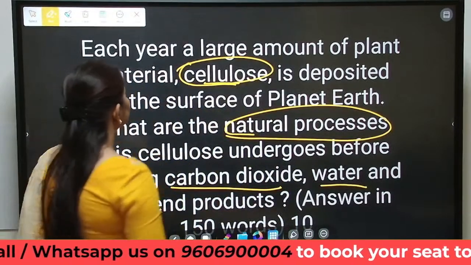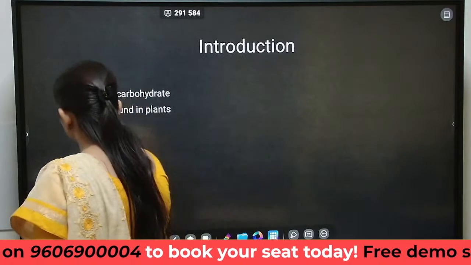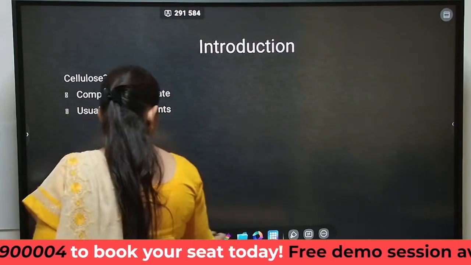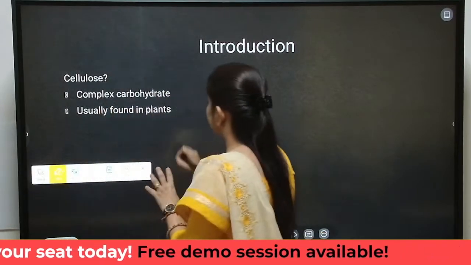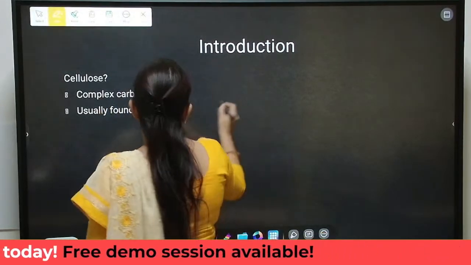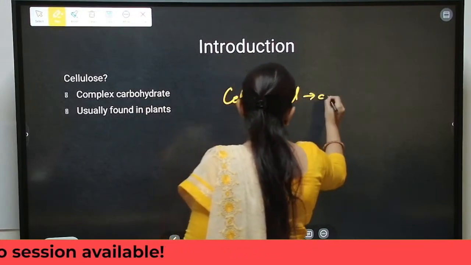To begin with, in the introduction, we should write about what cellulose is. Basically, the outermost wall of the plant cell is known as the cell wall, and this is made up of cellulose.